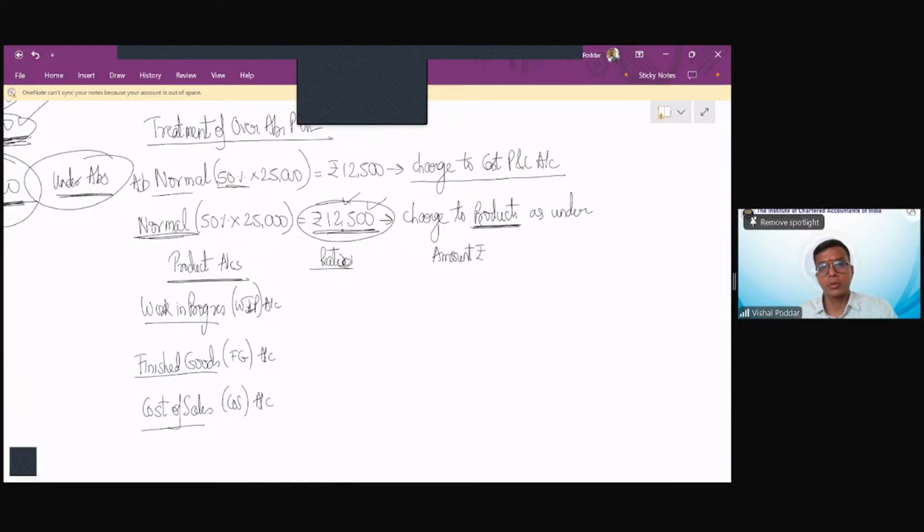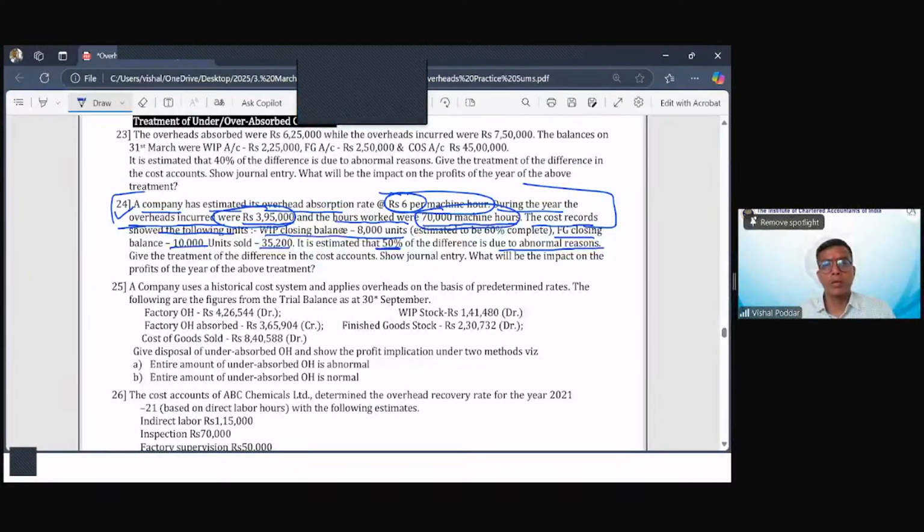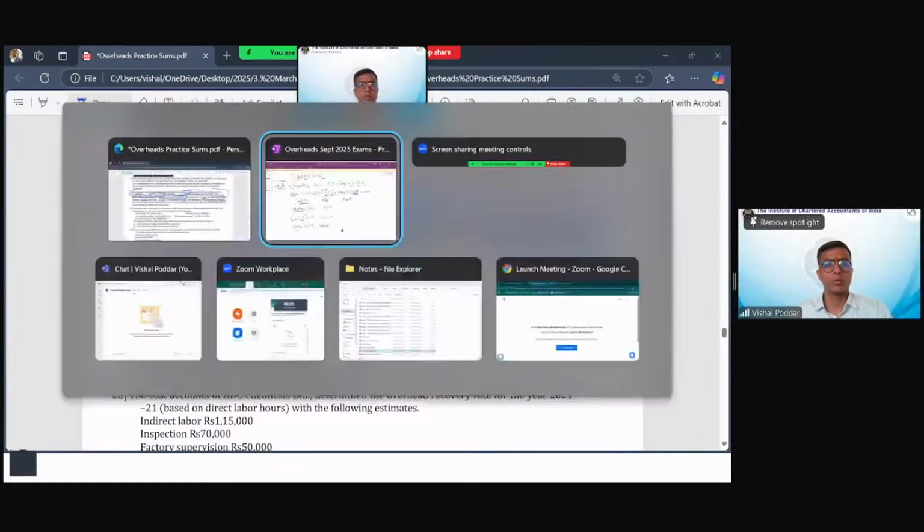What is the ratio? The ratio is of the closing units of WIP, closing finished goods units, and the units sold. Now, how many units of WIP are given? They are saying you have 8,000 units, but since they are WIP, they are not finished, they are semi-finished. So how much portion of it is complete? 60% portion of it is complete.